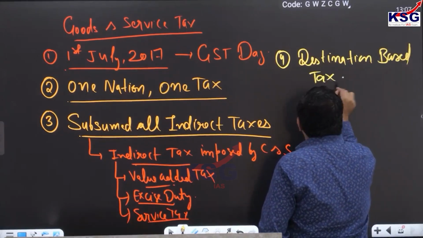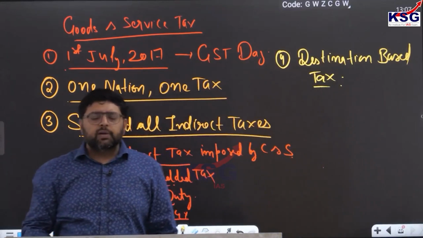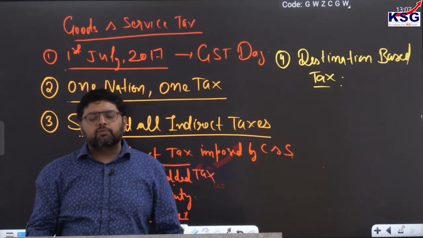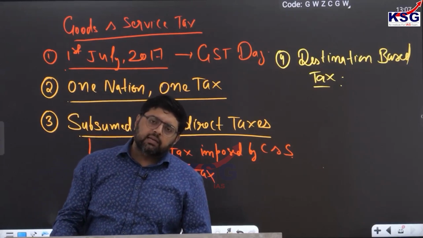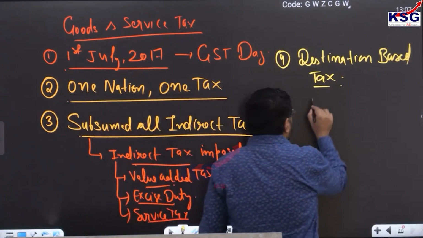Next, if I talk about GST, GST is also known as a destination based tax. It means irrespective of wherever it is produced in the country, tax will not be imposed there. Tax will be imposed only in that state where it is consumed.